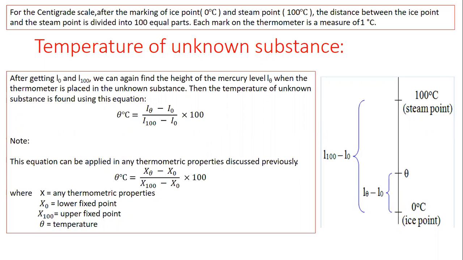When you are measuring an unknown temperature, or when you have an unknown substance and I ask you to measure its temperature, the unknown temperature is represented by theta, and the mercury level at the unknown temperature is represented by L theta. So beta, the formula which we use for the calculation is theta, which in this case represents the unknown temperature or the temperature which we are supposed to calculate.